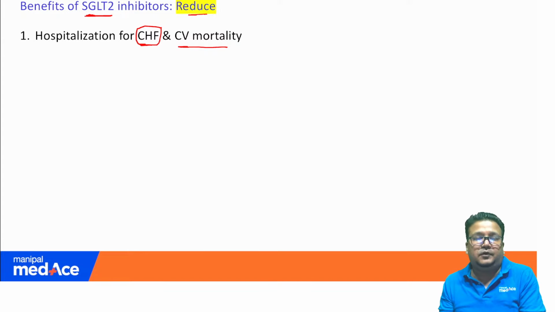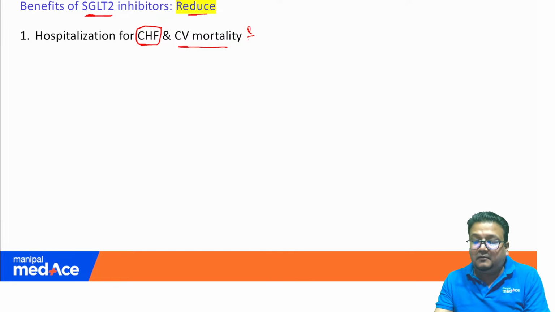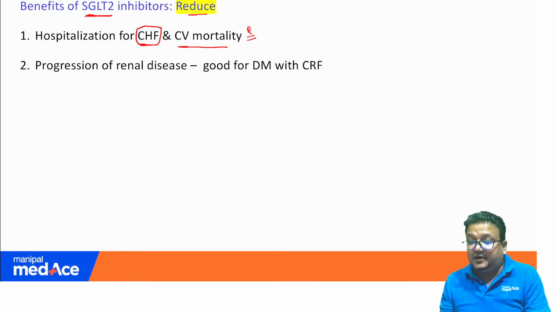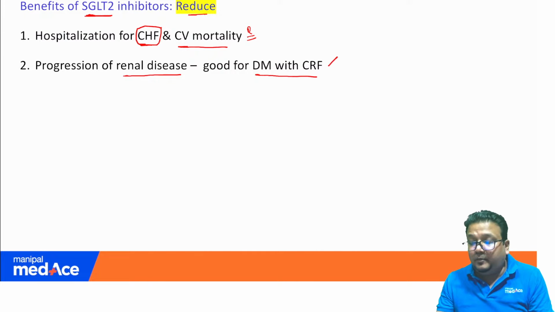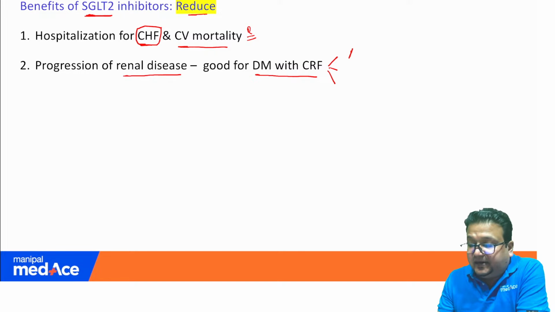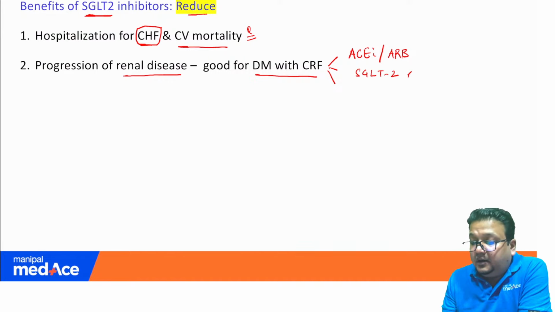The anti-diabetic drug useful in patients with CHF is the SGLT2 inhibitor. This is the first point I taught in our rapid revision under SGLT2 inhibitors, and that is your INICET question. Further, what extra questions can be asked? These drugs also reduce the progression of renal disease, so they are also good for patients with diabetes with CRF. Here you may also want to know that ACE inhibitors or angiotensin receptor blockers are also beneficial in diabetic nephropathy, and so are SGLT2 inhibitors.